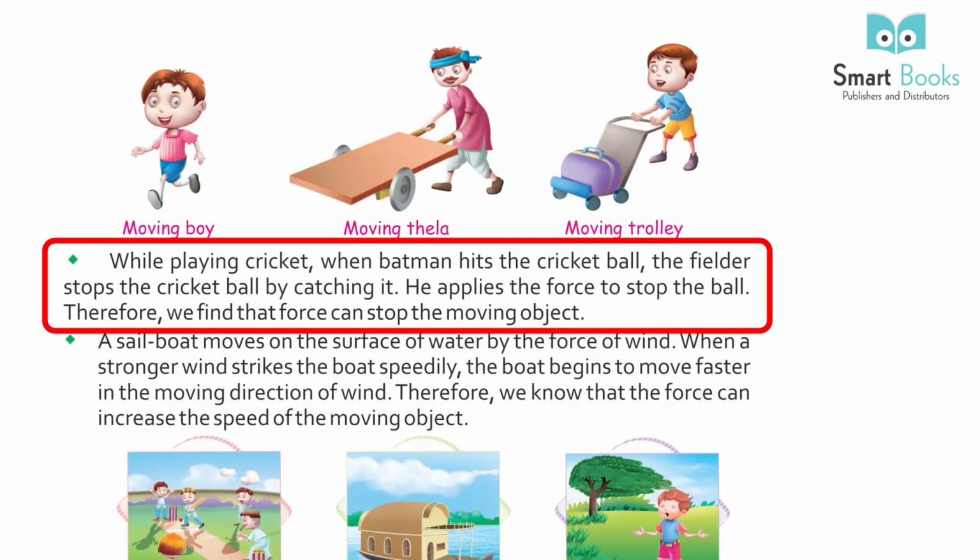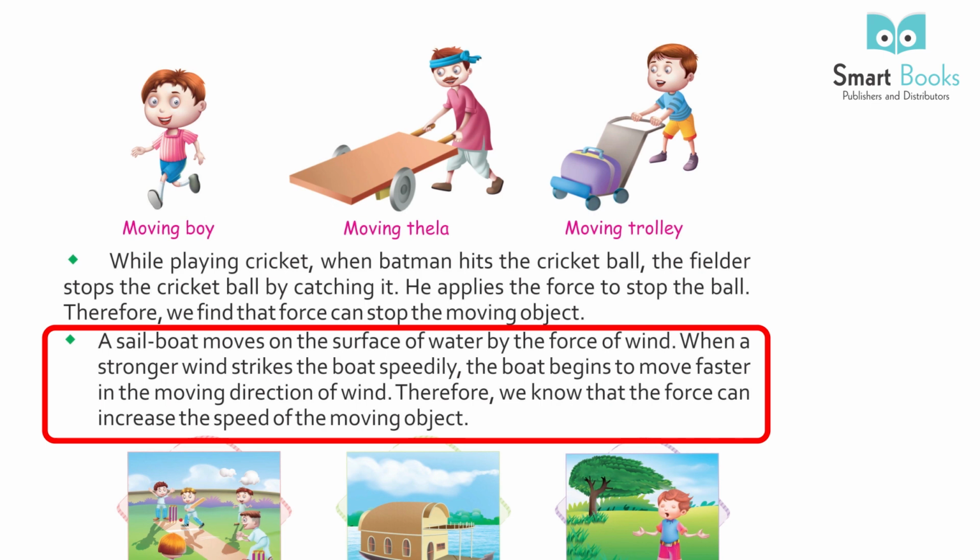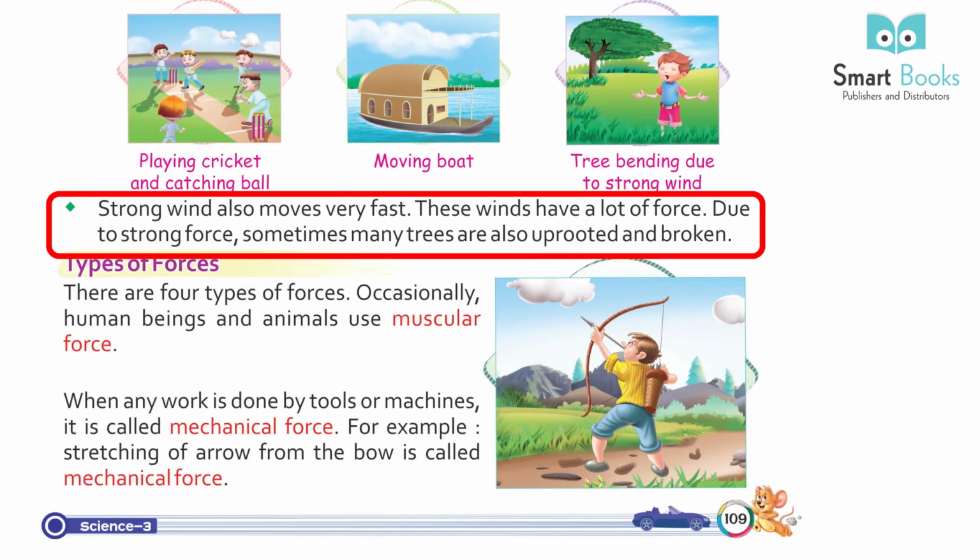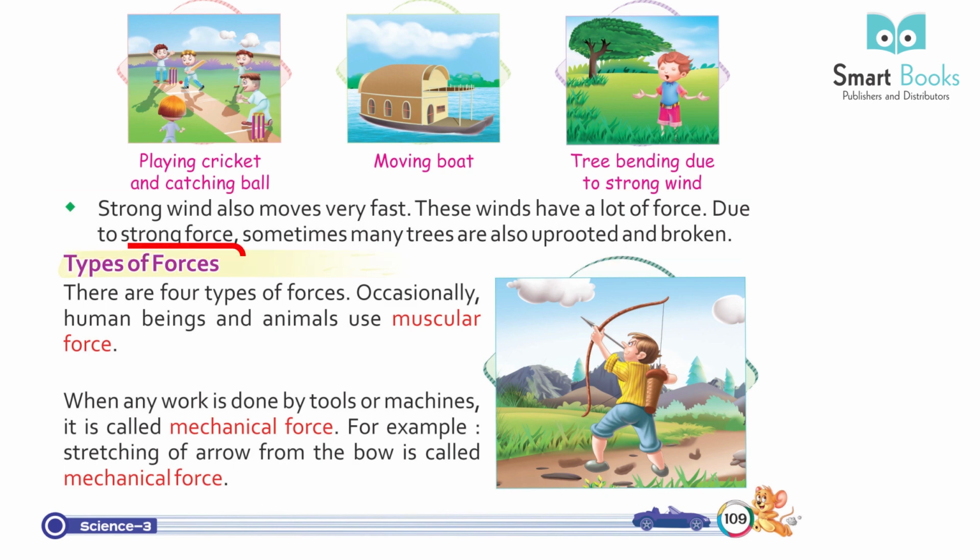While playing cricket, when the batsman hits the cricket ball, the fielder stops the ball by catching it. He applies force to stop the ball. Therefore, we find that force can stop a moving object. A sailboat moves on the surface of water by the force of wind. When a stronger wind strikes the body speedily, the body begins to move faster in the direction of the wind. Therefore, we know that force can increase the speed of a moving object. Strong winds also move very fast. These winds have a lot of force. Due to strong force, sometimes many trees are uprooted and broken.